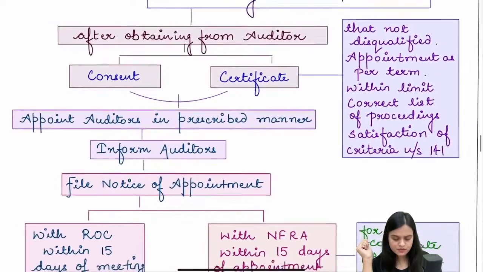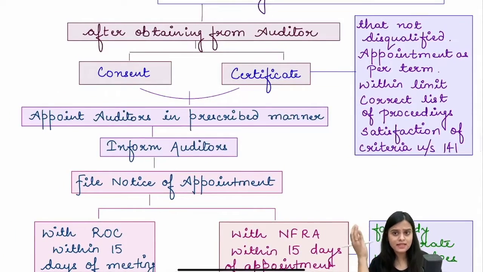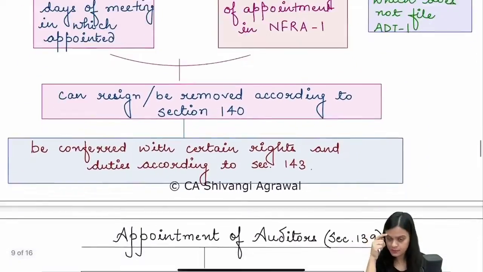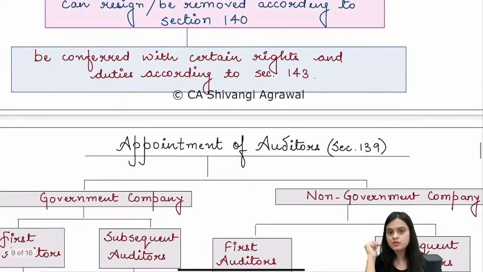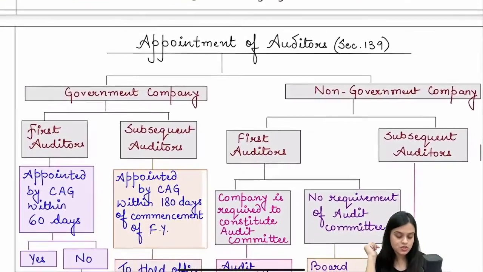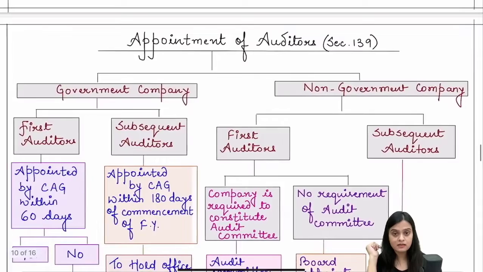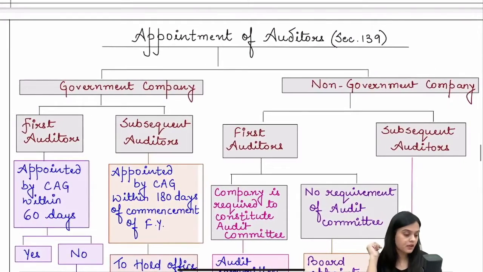How the auditor is appointed, of course, we find the auditor, we see whether he's eligible or not, we check whether he's disqualified or not, we check whether his appointment is as per term or not, we check whether he is doing the audit within the ceiling limit or not. So we take that certificate and all that from him, and also obtain his consent, and thereafter appoint the auditor in the manner which is prescribed in this given chapter. We inform the auditor that you have been appointed. We also file the notice of appointment with ROC. The auditor can be removed. He can also resign. He has certain duties and rights which he can exercise, and he has to discharge.